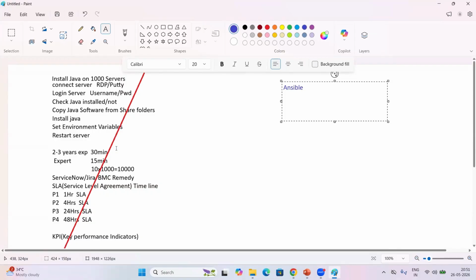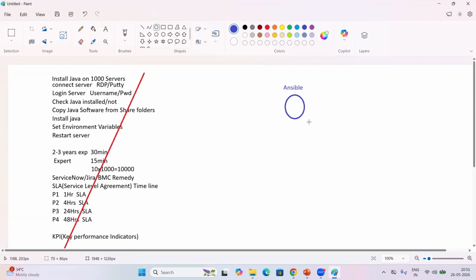Within 5 minutes, I can complete this. Okay. So by using Ansible, how can we achieve this activity? Within a minute, we can deploy Java on 1,000 servers by using Ansible. How can we achieve this? Let's try to understand. Look at my screen, everyone.